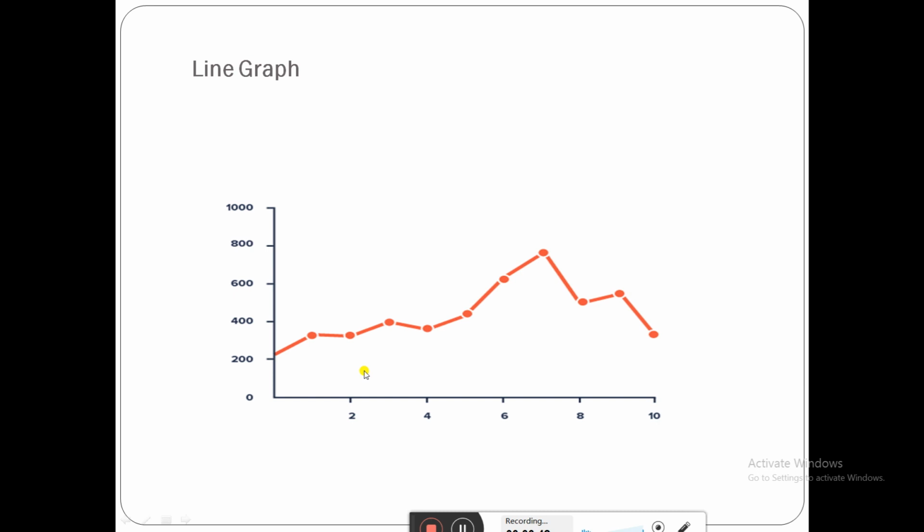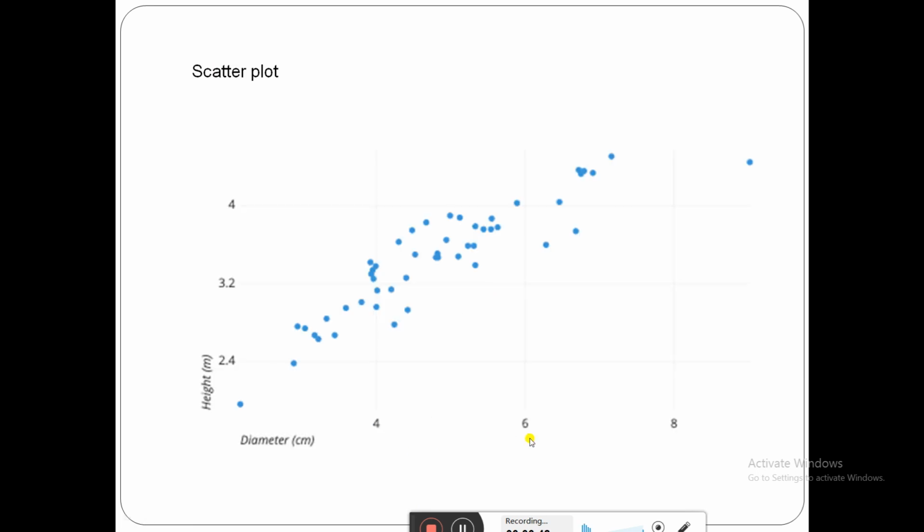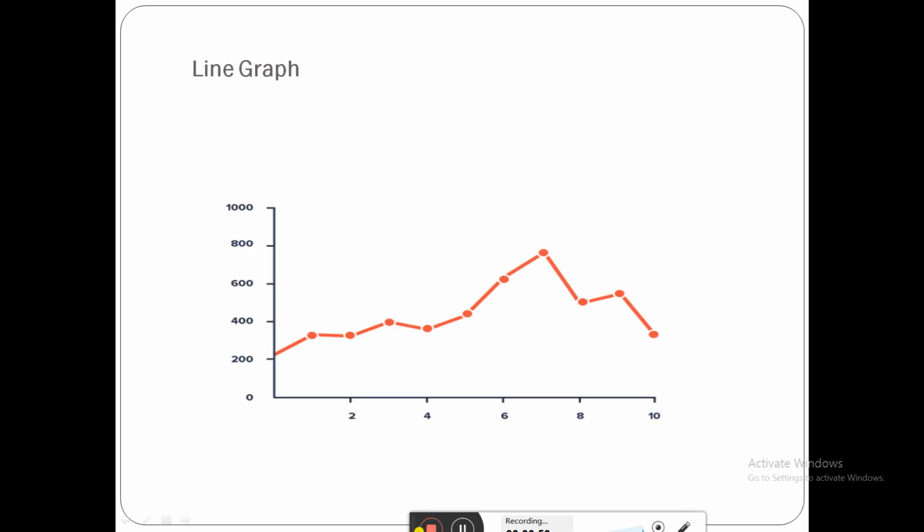Here, if you are taking the data in the time series, then you are going to put the time in the x-axis. You have to put the date and time. If you are going to check the data in a time series, the time is on the x-axis and the other variables are on the y-axis. As the time varies, the data is also going to vary.